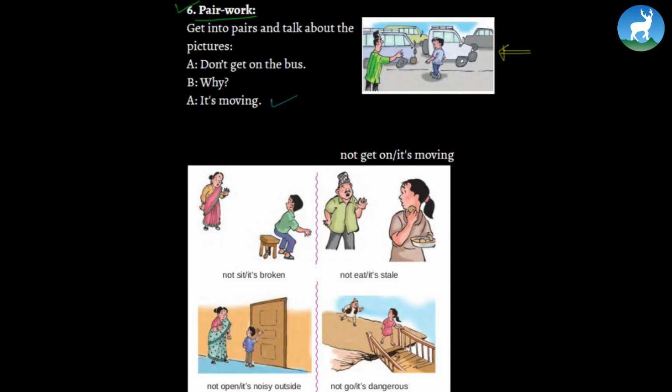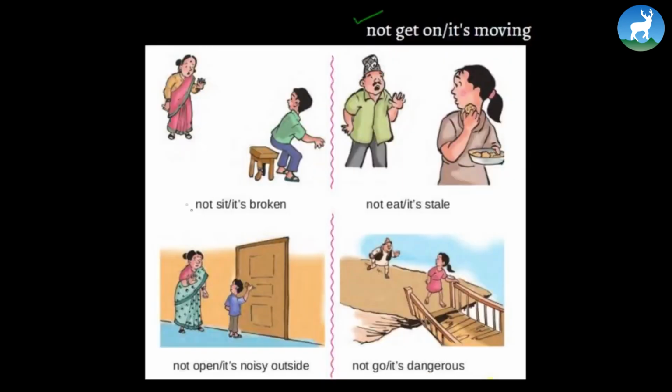So let's look at these pictures. The first one, it says, not sit, it's broken. So you can say something like this. Don't sit on the chair. Why? It's broken. Can you make a similar conversation for this one? Let's try.